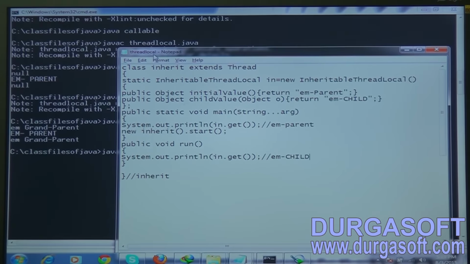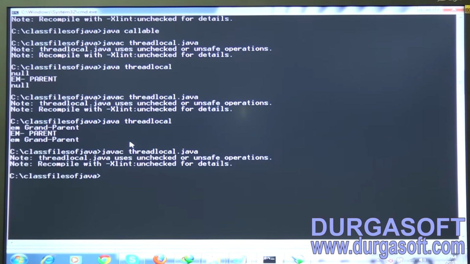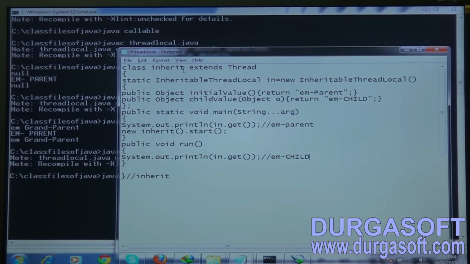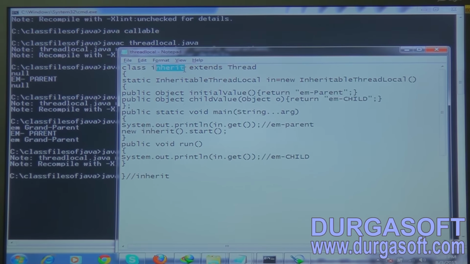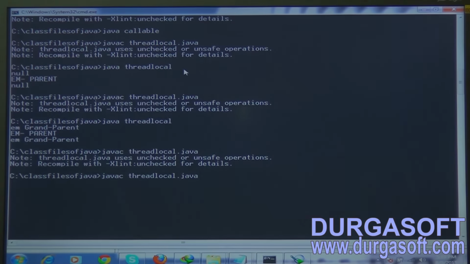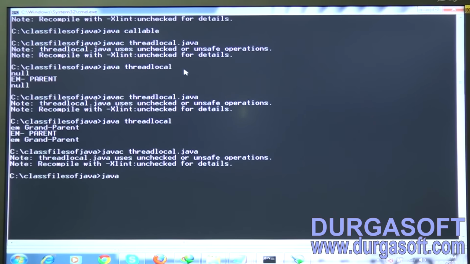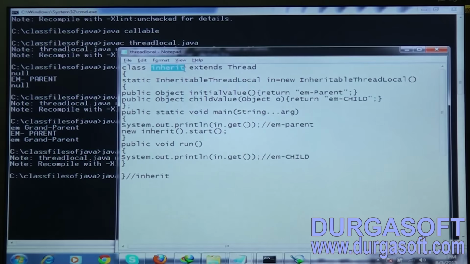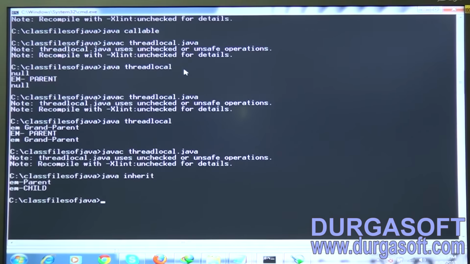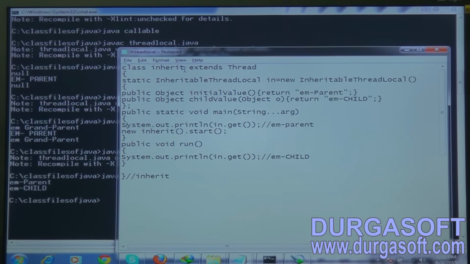In the ThreadLocal class only I have written that one. Let me compile this one and let me put what is this class? Inherit. Just the class name is getting changed, nothing more than that. Please try to understand me. What is that? Inherit. Try to observe. I'm parent, I'm child should be the output. Getting that? Now try to observe the same piece of code.